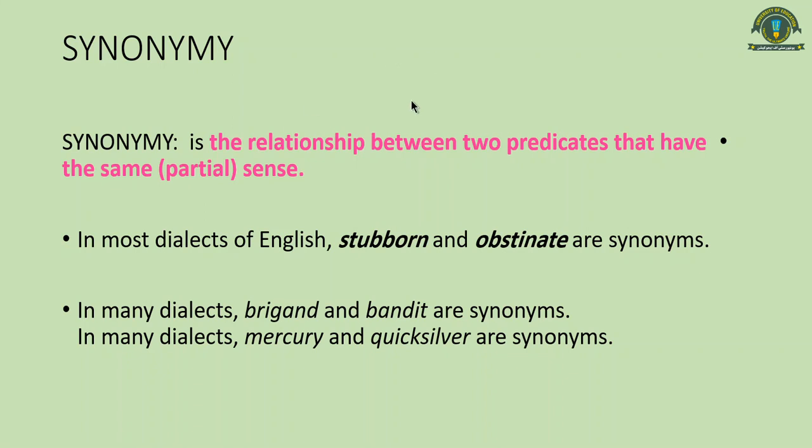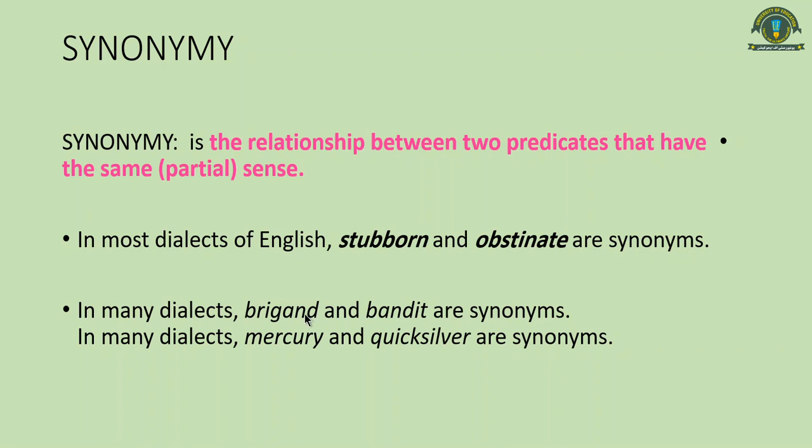So look at the definition. It says that synonymy is the relationship between 2 predicates or 2 words that have the same or partially same sense. So they will have similar sense or same sense, because it's very hard to find the words or predicates that have exactly the same sense in a language or in a dialect.